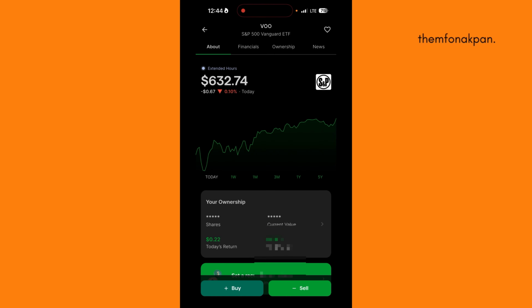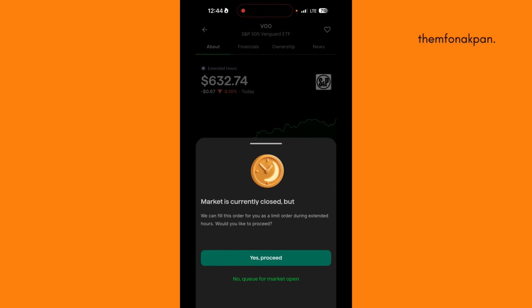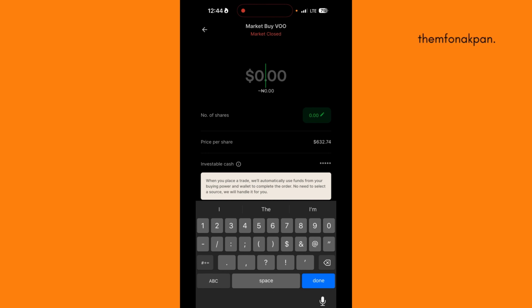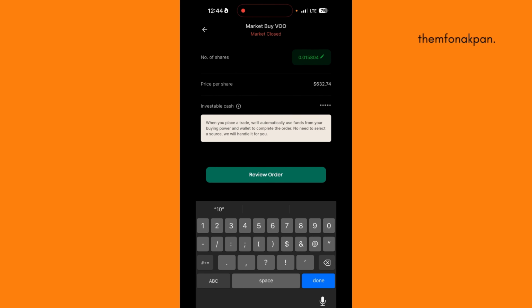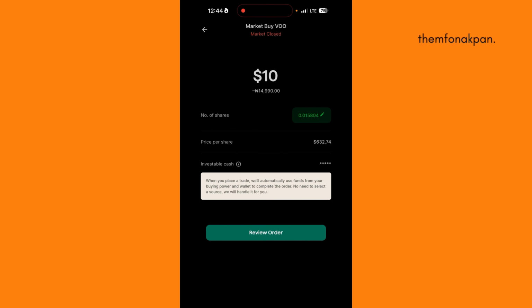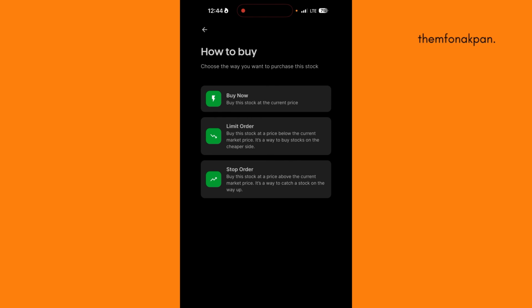So you want to apply the same process. On the buy plus buy, you click on no, queue for market open. If the market is not open while you're placing your order. If the market is open, you're not going to get that pop-up. You want to click on buy now. We're going to put $10. The same process, we're going to click on review order. I don't have up to $10 right now because we had already used the $10 to invest in Shopify. So the same process applies for the stock we bought from Shopify.